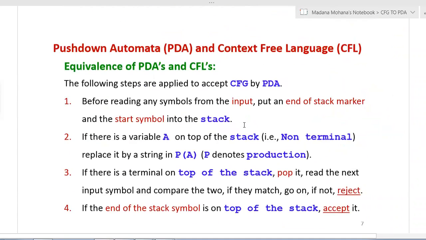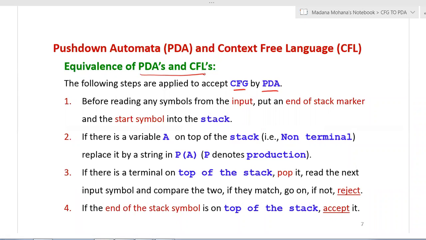Now let us see, there are some steps we have to follow whenever we want to accept a context-free grammar by a pushdown automaton, as part of the equivalence of PDAs and CFLs. Now a context-free grammar is given.